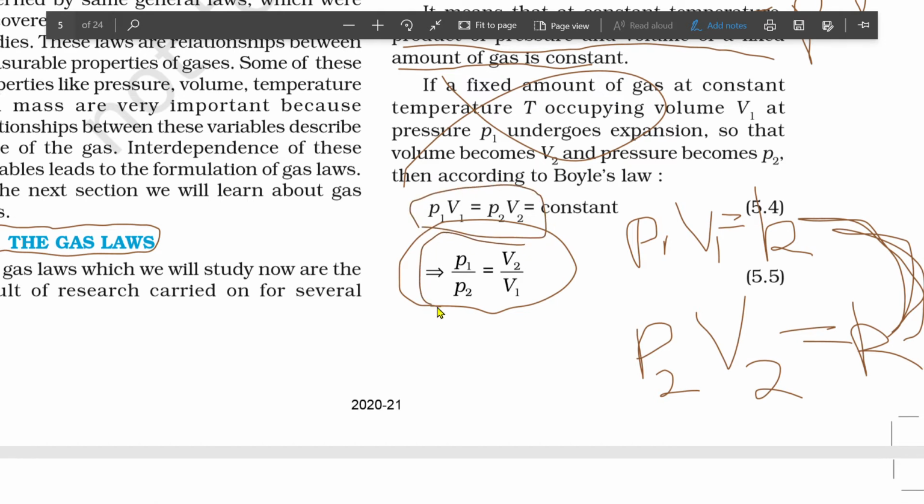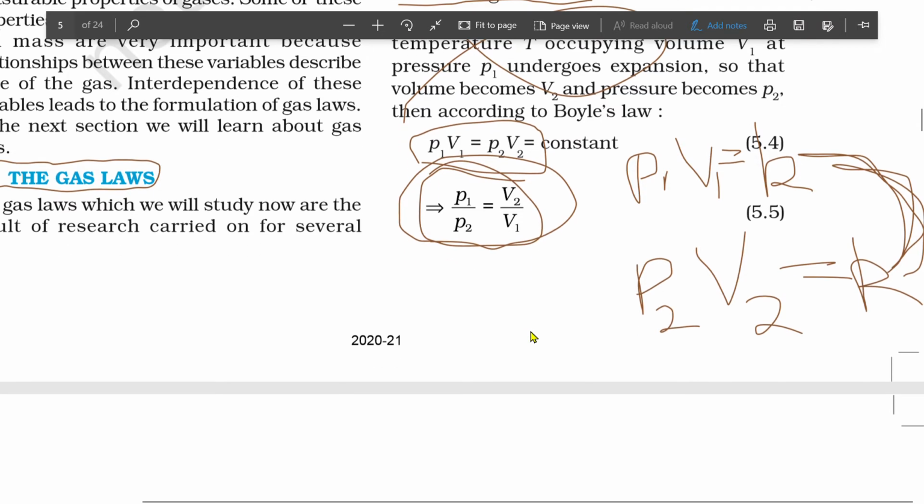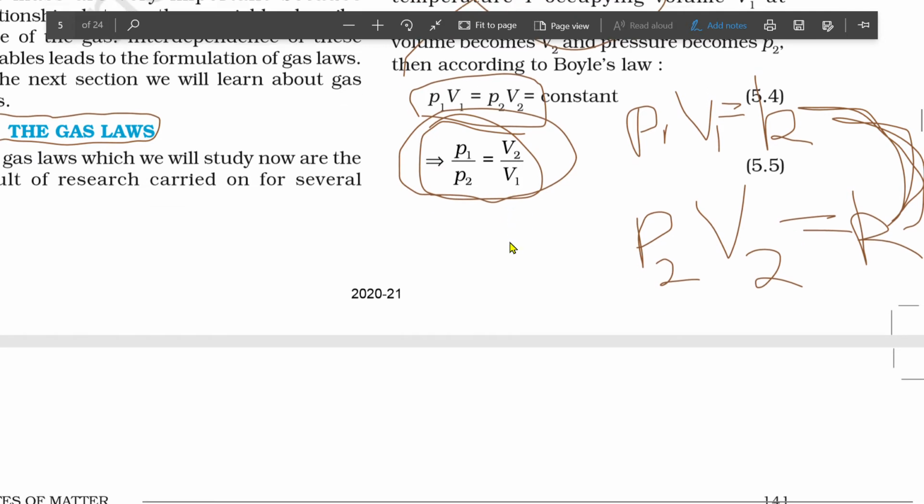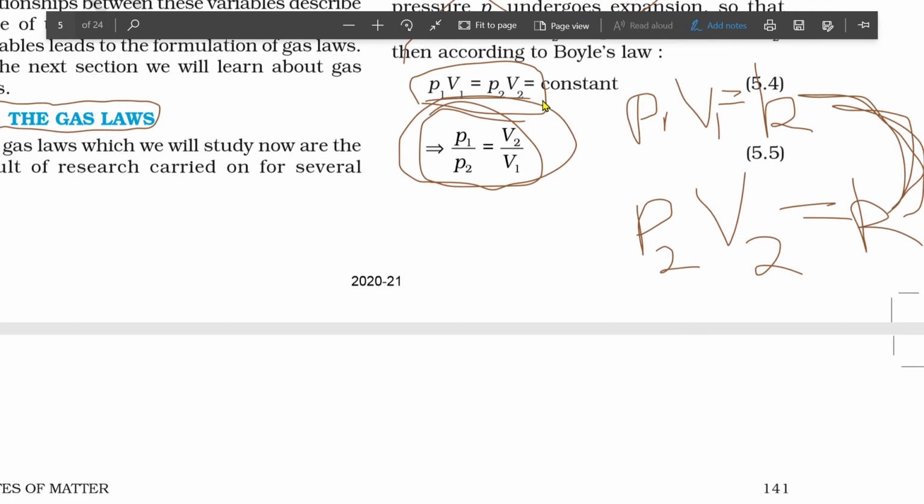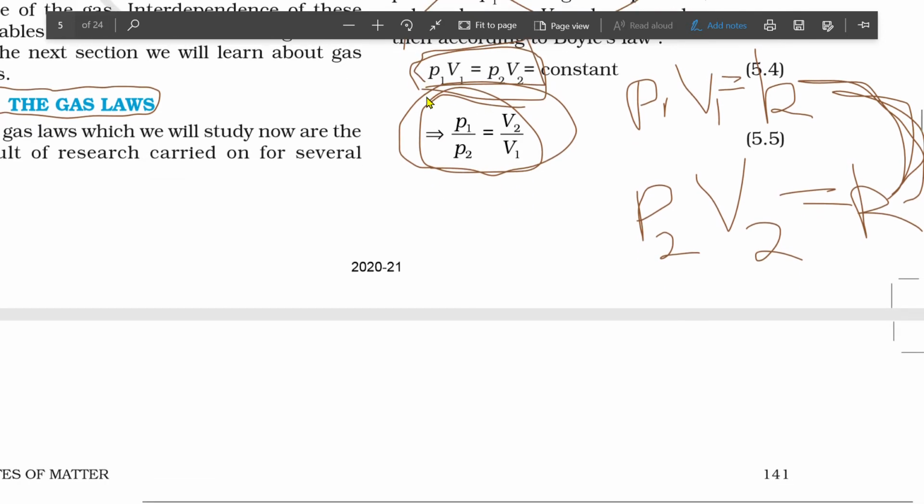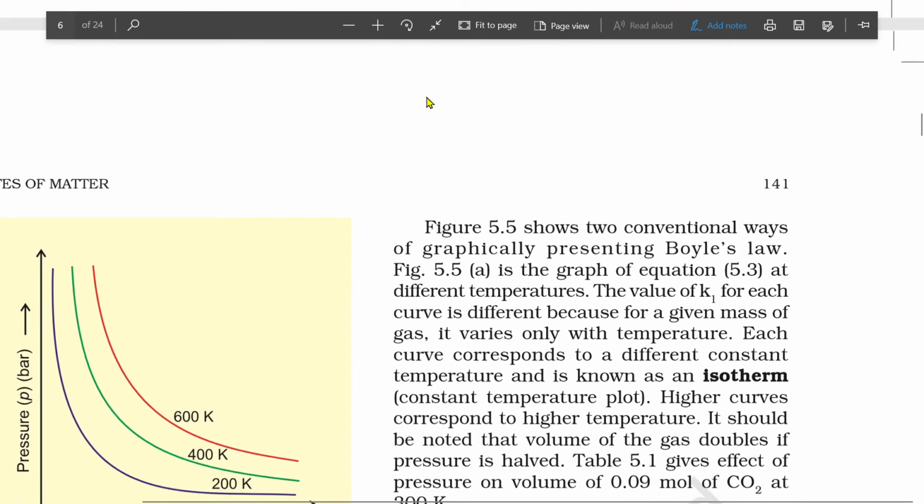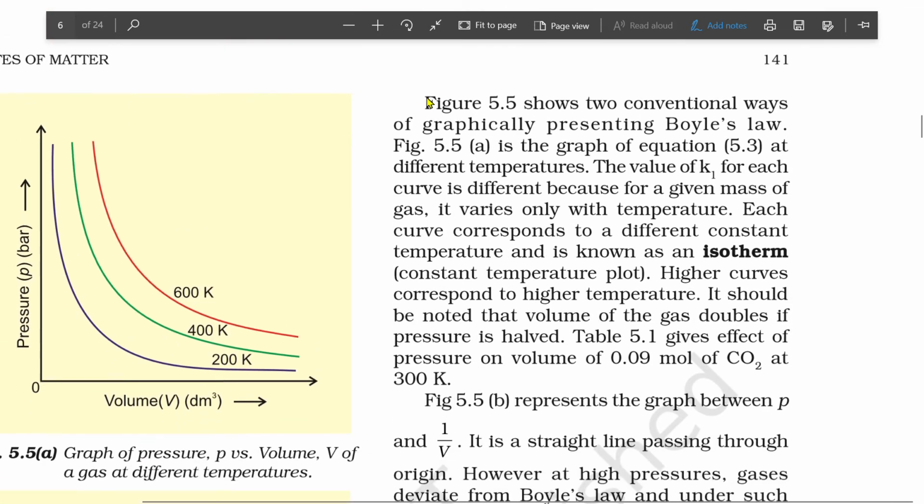Now if you rearrange, you will get P1 by P2 equals V2 by V1. You can also remember it like this because it is easy to remember: P1 V1 equal to P2 V2. Right? Now look at this graph.